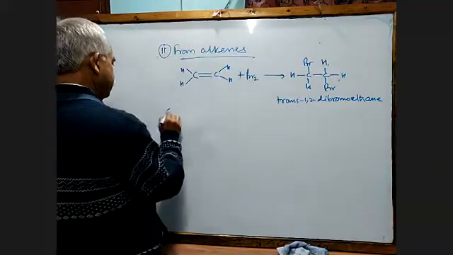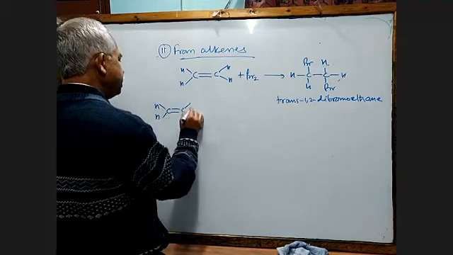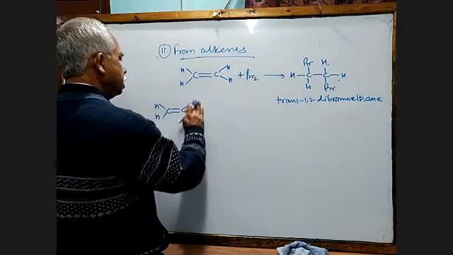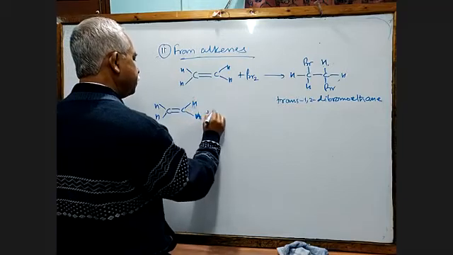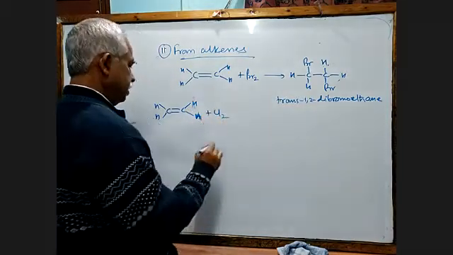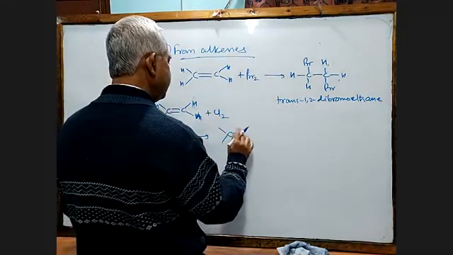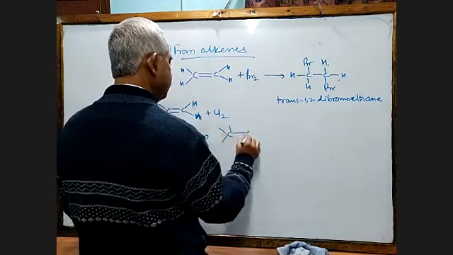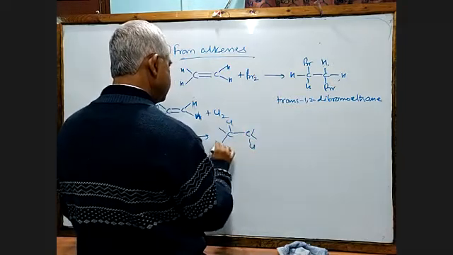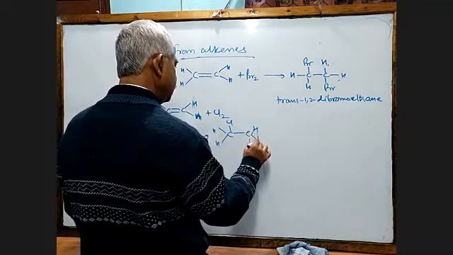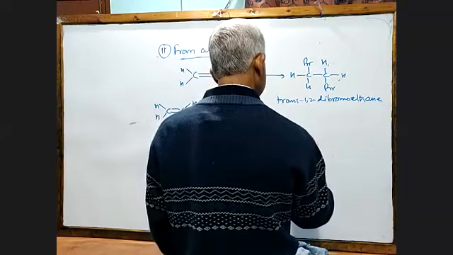But suppose I have added chlorine. Chlorine is a small atom, smaller than that of bromine. So in that case, it will give you a mixture of trans and it will give you cis.